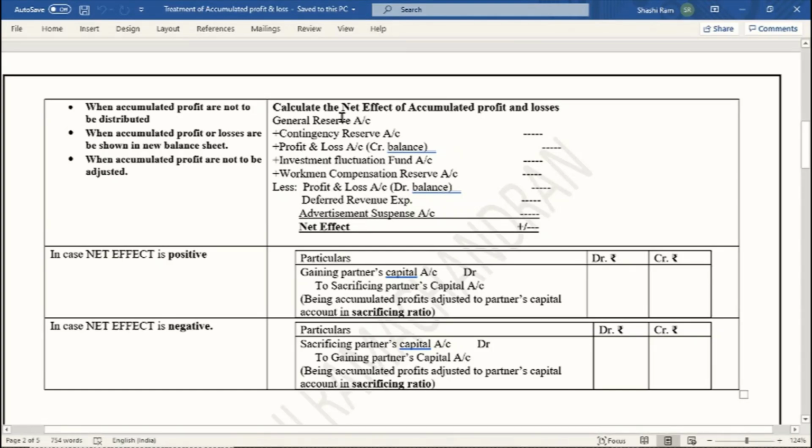Now here it says general reserve, contingencies. All these reserves, accumulated profits and losses, we are going to take in one go. We are going to find out the net effect of that by converting it into one value. All the accumulated profits are to be added and all the accumulated losses are to be deducted so that we get one value. Now remember, if the value is positive, then gaining partner's capital to sacrificing partner, and if the value is negative, then sacrificing to gaining. So this is one adjustment entry which we are going to pass to settle this effect. And of course these balances will appear in our new balance sheet.